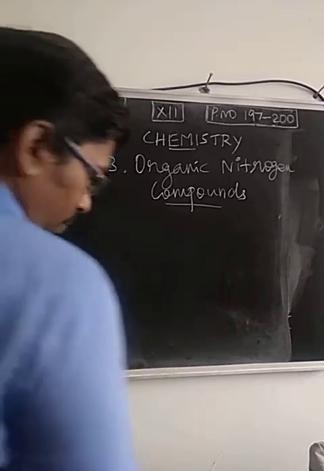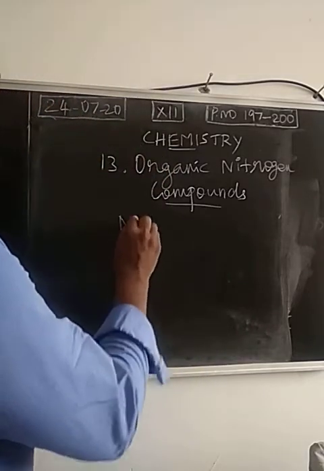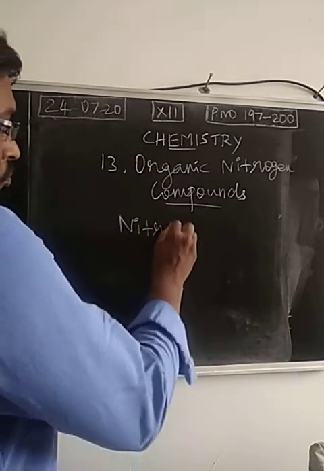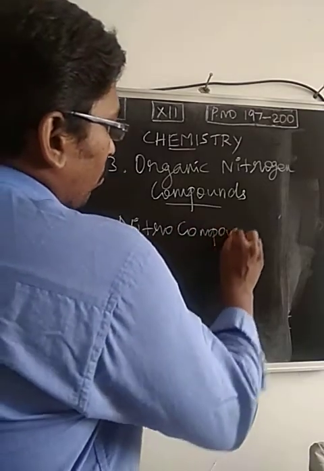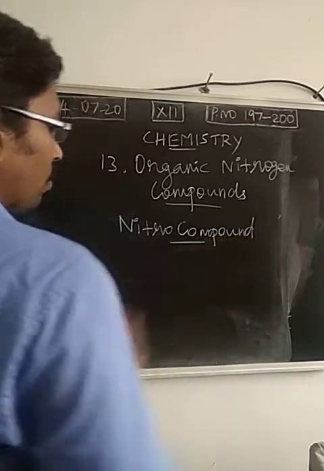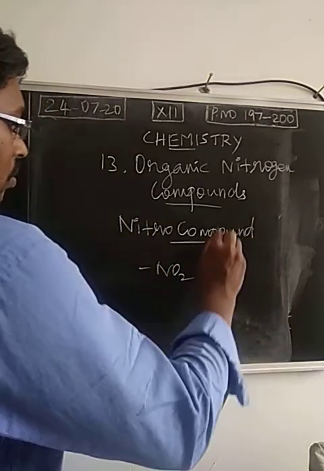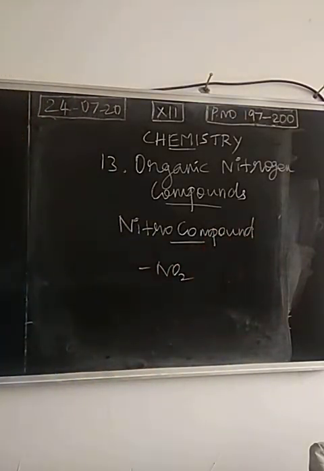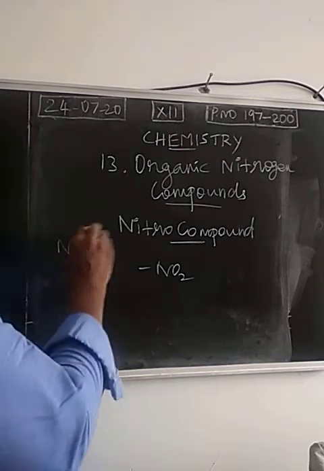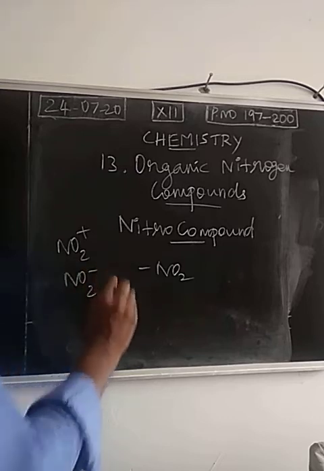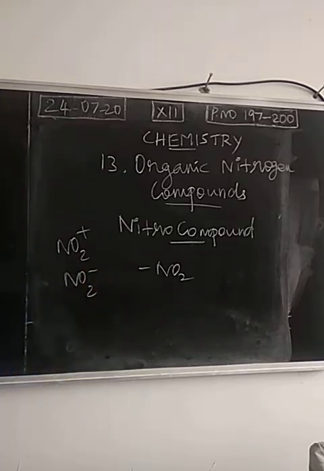First we take nitro compounds. The first functional group which we are going to discuss is the nitro compound. NO2, this is a neutral group, right? The same type will be observed in some other places, for example NO2+ and NO2-, which are ions.